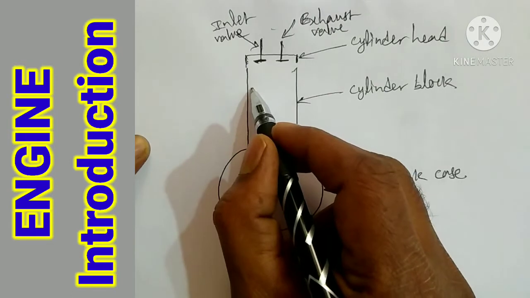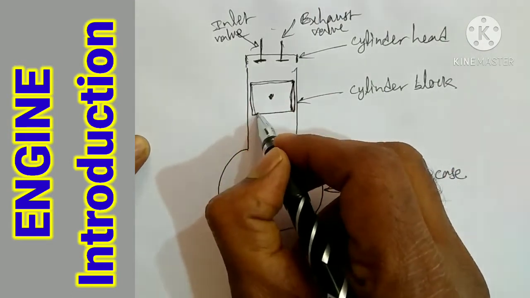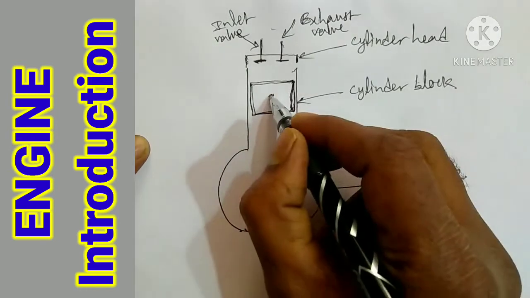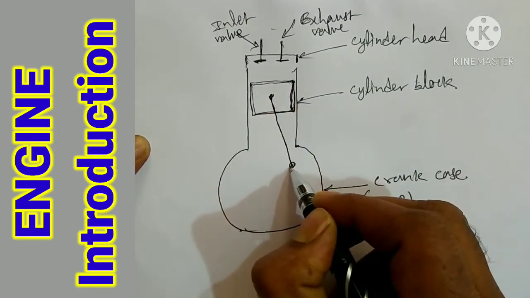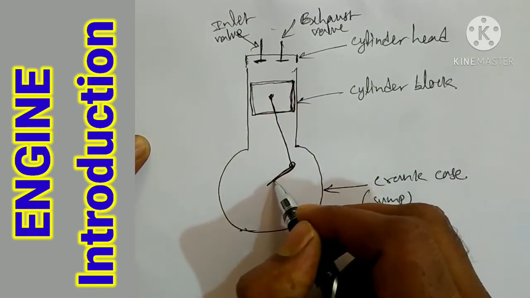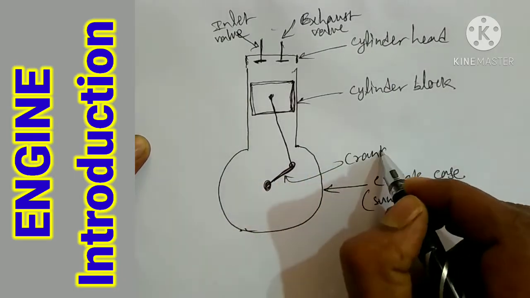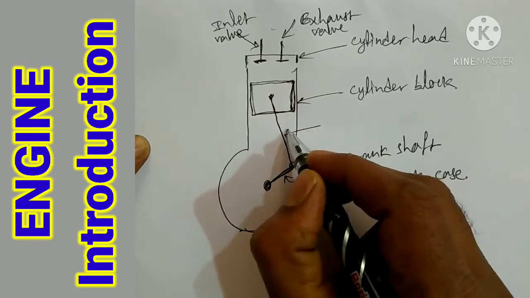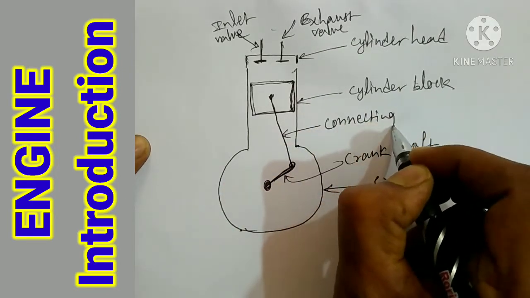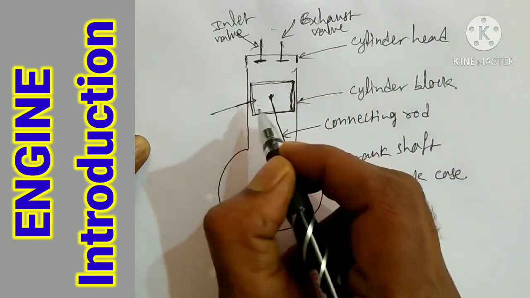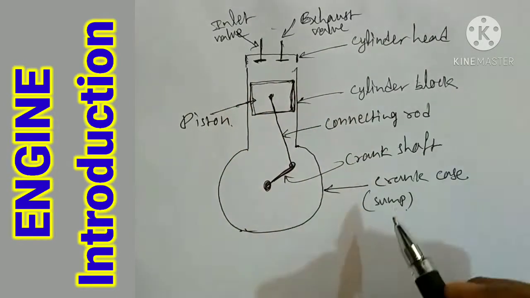We have the piston, and the piston has one connecting rod. The connecting rod is connected to the crankshaft. So this is the crankshaft, this is the connecting rod, and this is the piston. These are the main parts.